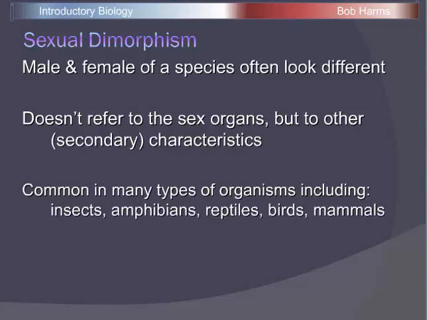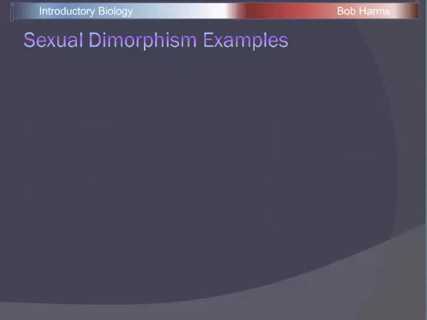Now, if we look at a broad pattern, we see that sexual dimorphism is common throughout many different groups in the animal kingdom. A few types of insects have it, amphibians, especially frogs, see lots of frogs with sexual dimorphism, reptiles, especially the lizards, and then it is extremely common throughout the bird and the mammal orders. And so we see this very broad pattern of sexual dimorphism out there.